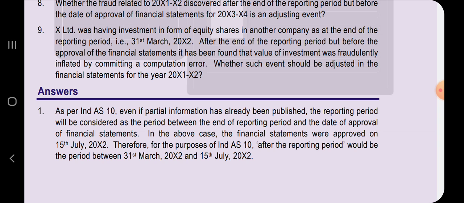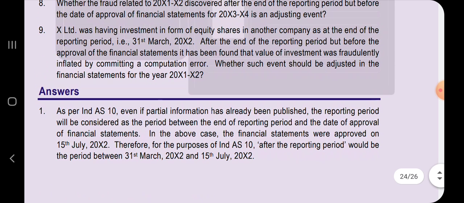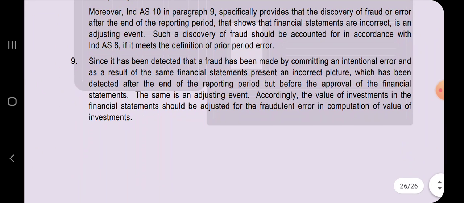What do you people say? Yes, it is an adjusting event, because a condition exists as at the date of the balance sheet. The valuation was done on the date of balance sheet and there exists a fraud, an error, but you have identified it after the date. So this is an adjusting event. Come, let's go through this solution also.